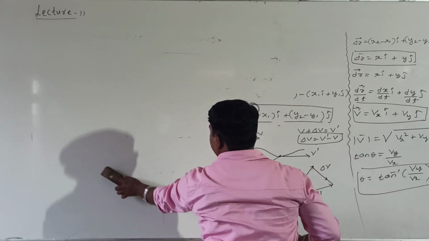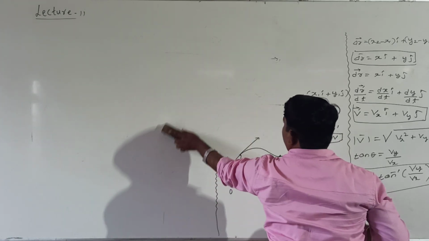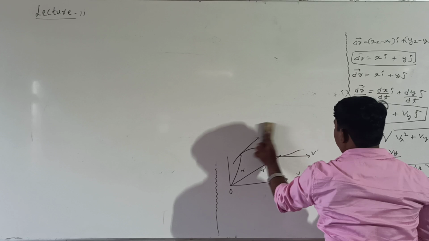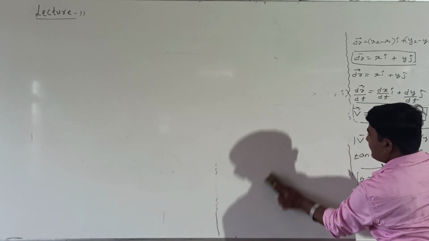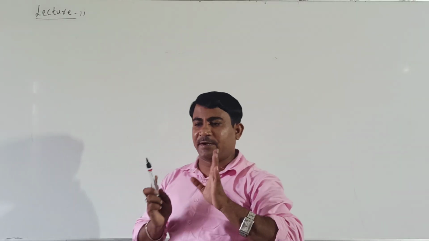In detail we will explain. Right, students. Acceleration of the body in a plane.